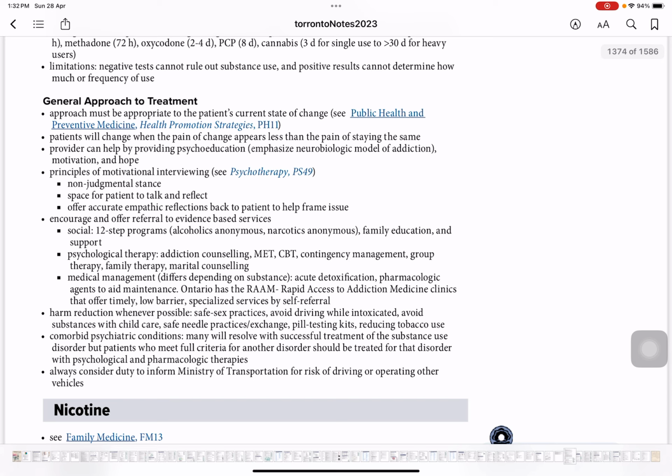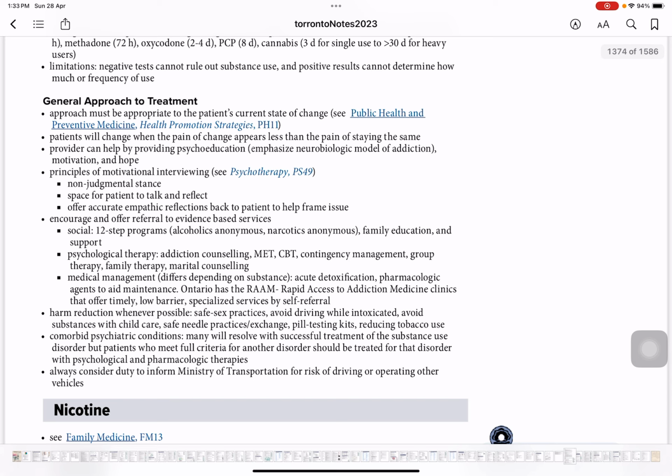Providers can help by providing psychoeducation, emphasizing the neurobiological model of addiction, motivation, and hope. The principle of motivational interviewing is a non-judgmental stance. We need not be judgmental about the statements that we are asking about. Give space for the patient to talk. Let them speak. Offer an accurate empathic reflection back to the patient to help frame issues.